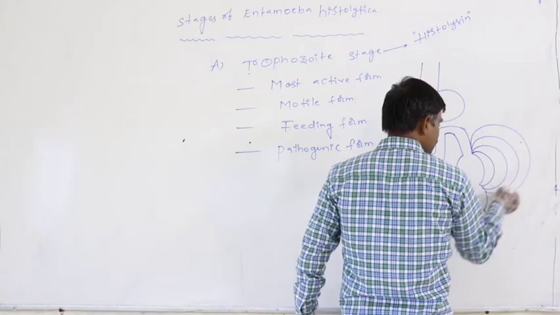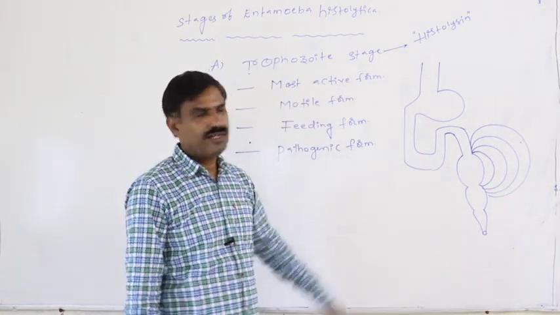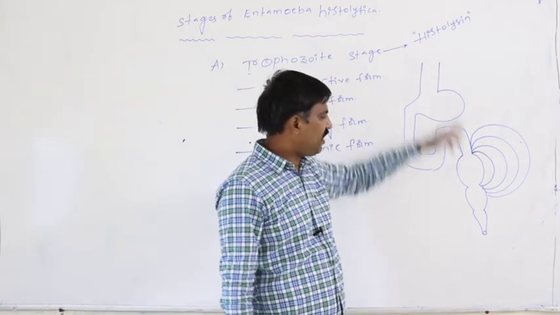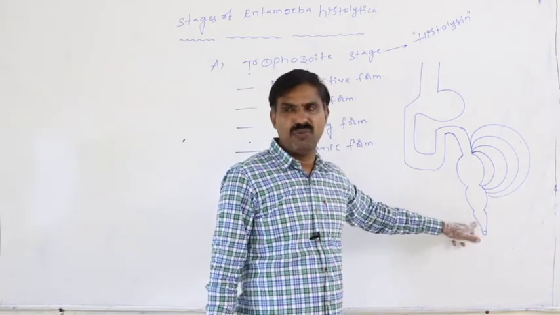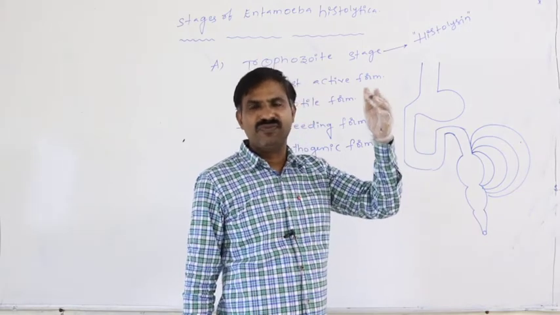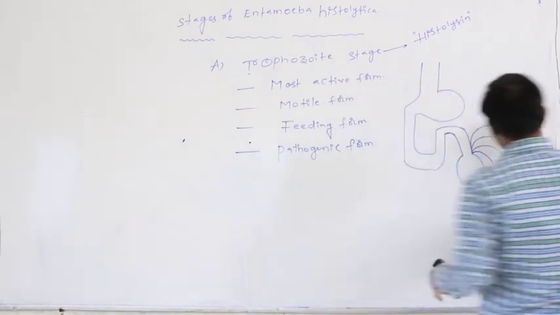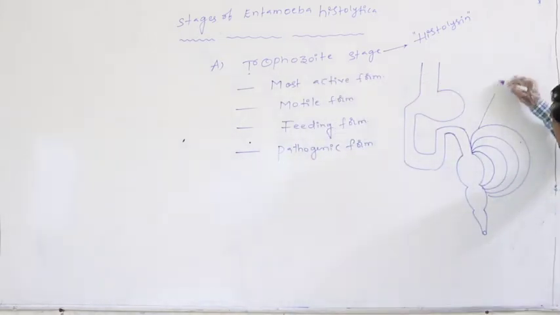4 layers are present like this. Not only in the large intestinal wall, from the esophagus onwards, in all areas 4 layers are present. Outermost layer is the serosa.